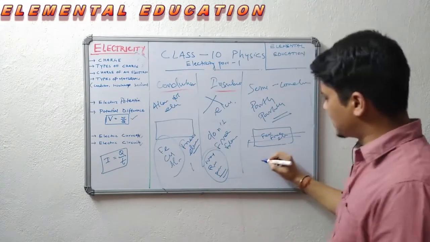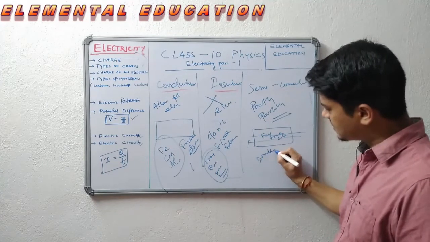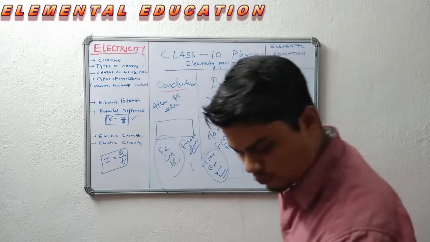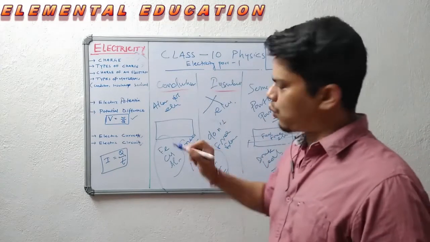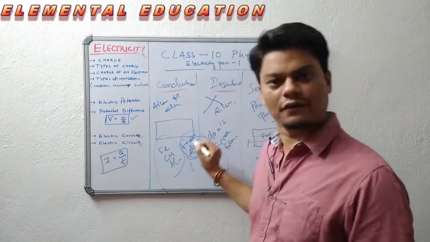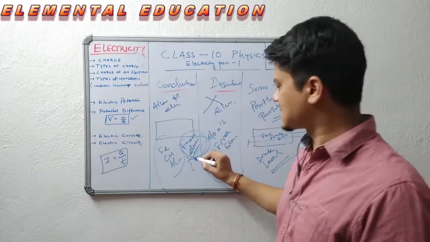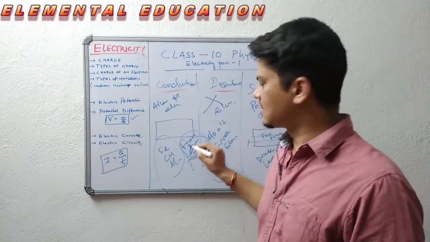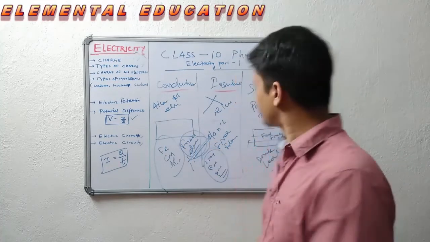You might have seen diodes, LEDs, these are all semiconductors. So, knowing this, we should know how electricity flows and what is the role of free electrons. This is out of your textbook, but you should know it to understand the basic concepts of electricity.